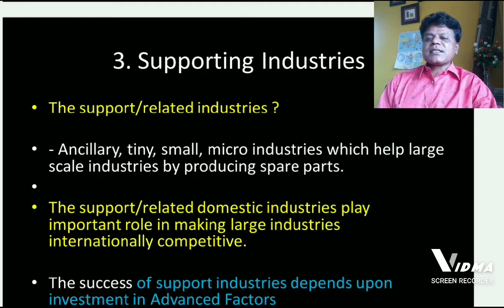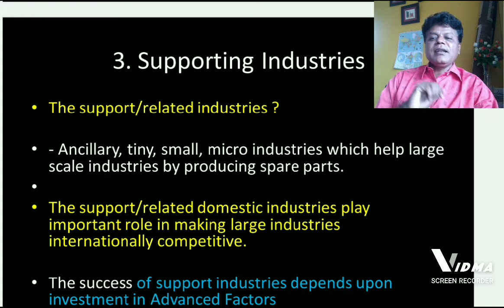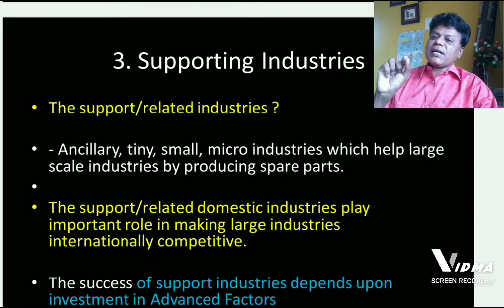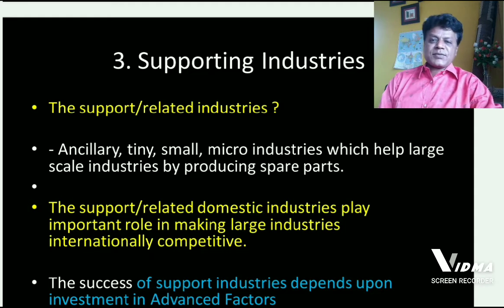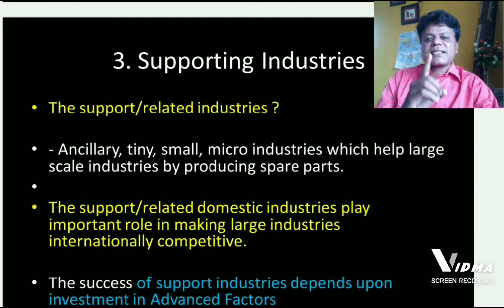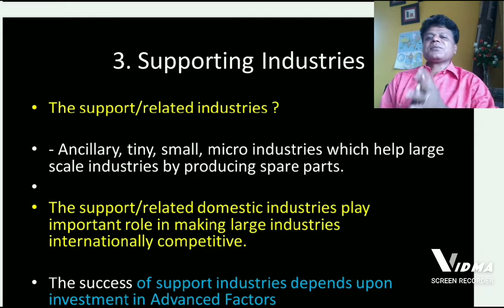The success of support and related industries depends upon investment in advanced factors. If government makes a good amount of investment in advanced factors, then there is a greater scope for developing supporting or related industries, and this will help large scale industries to flourish on their own.